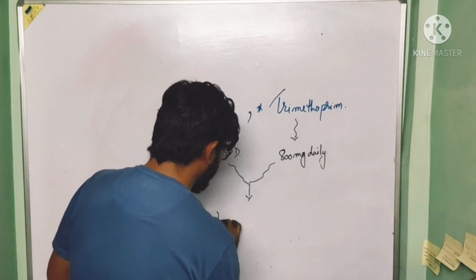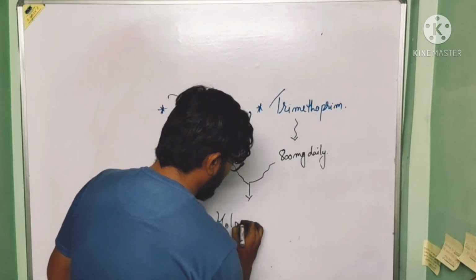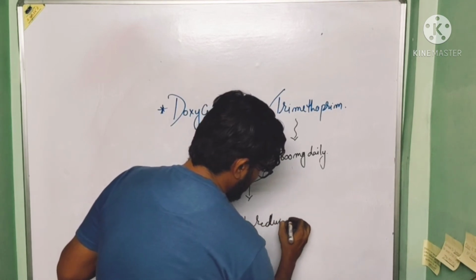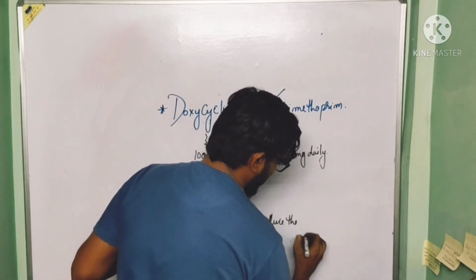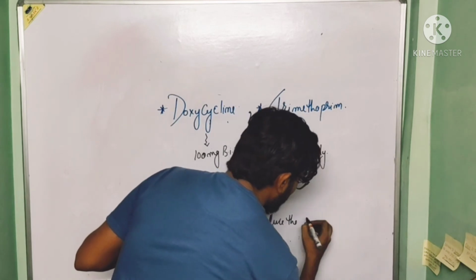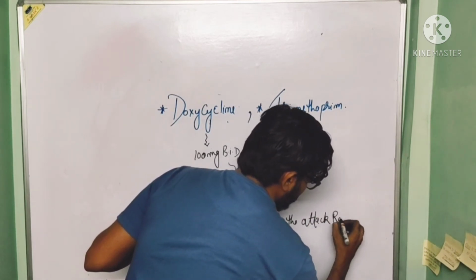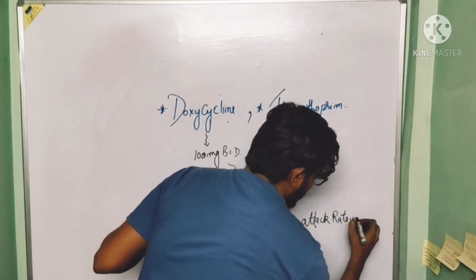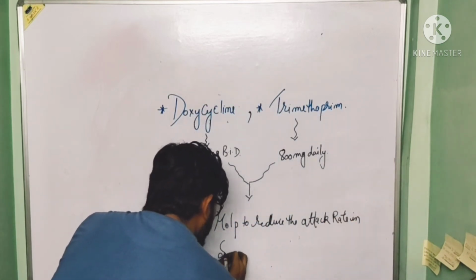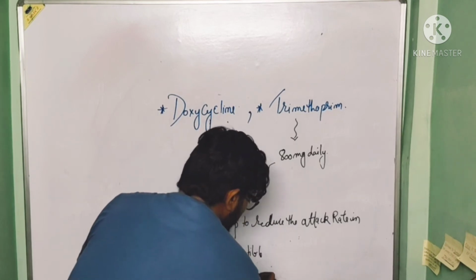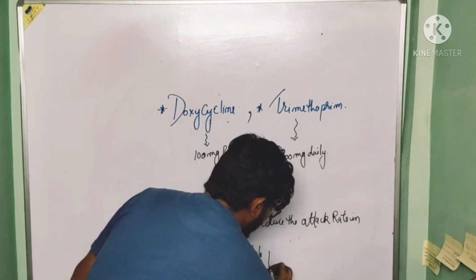help to reduce the attack rate in susceptible person.